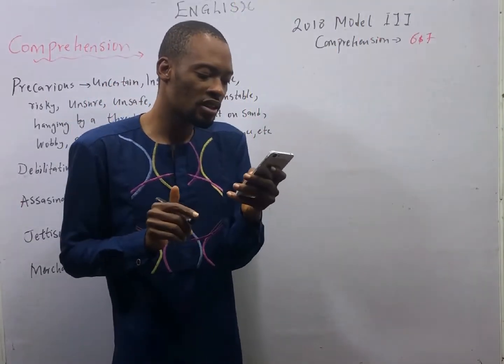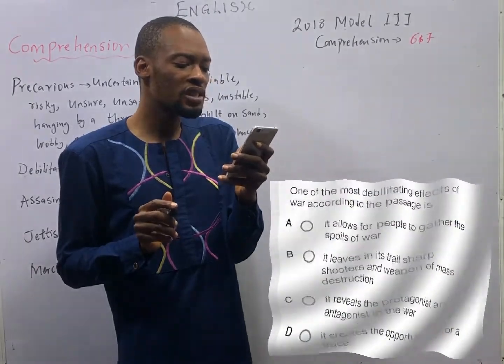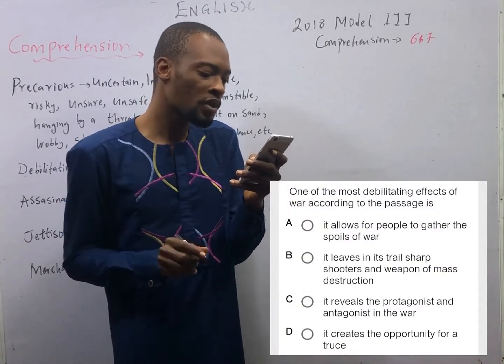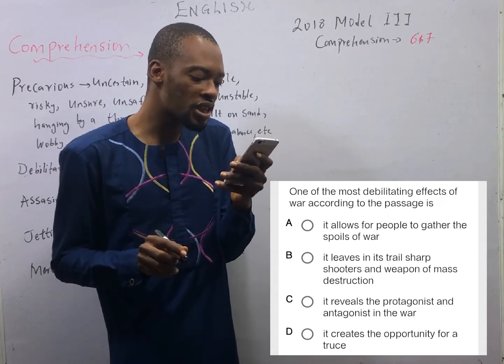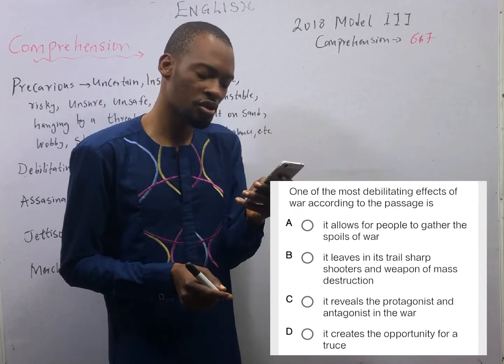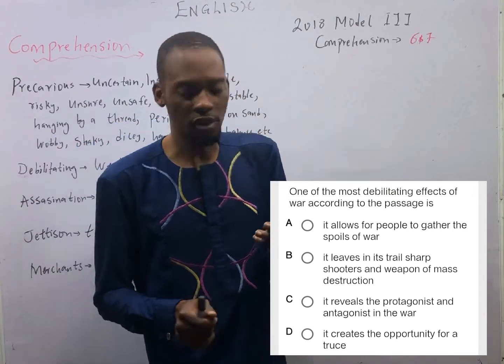Question number 7. One of the most debilitating effects of war, according to the passage, is it leaves in its trail sharpshooters and weapons of mass destruction. Option B is the correct option.